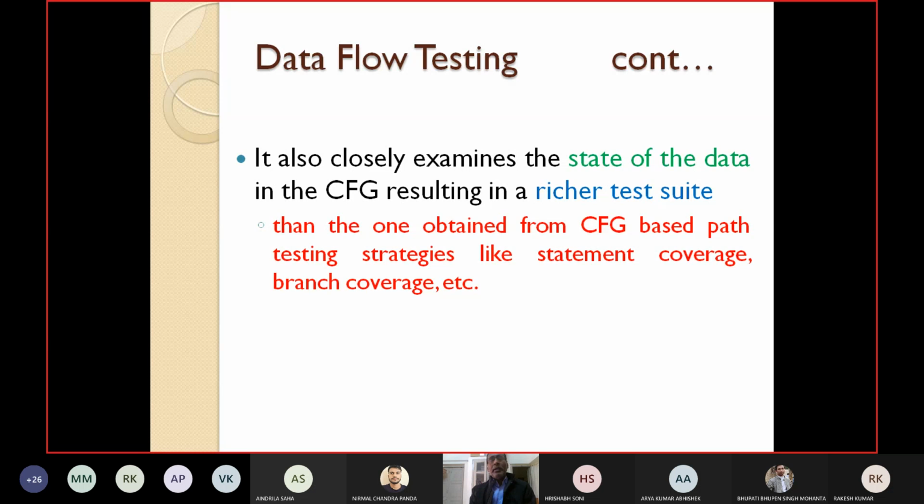So if you are using this data flow based testing, it examines the different states of the data in the control flow graph, which results in a richer test suite in comparison to what? In comparison to the states of the data which are obtained from the CFG based path testing strategies like statement coverage testing or branch coverage based testing or condition coverage based testing.